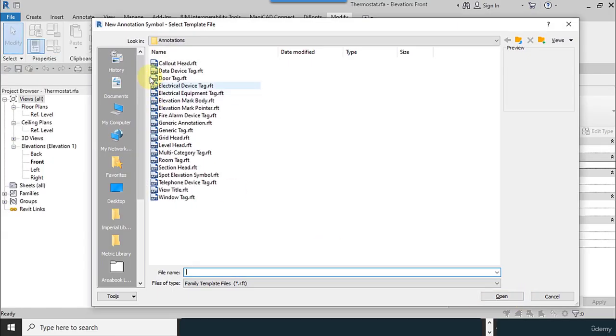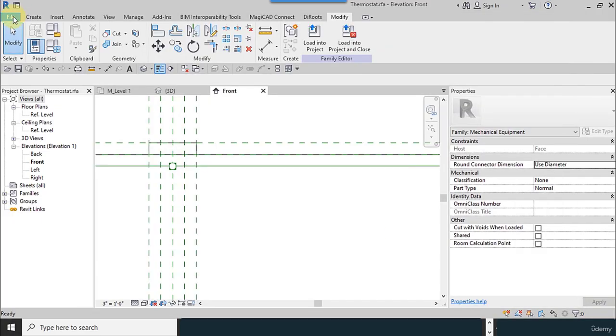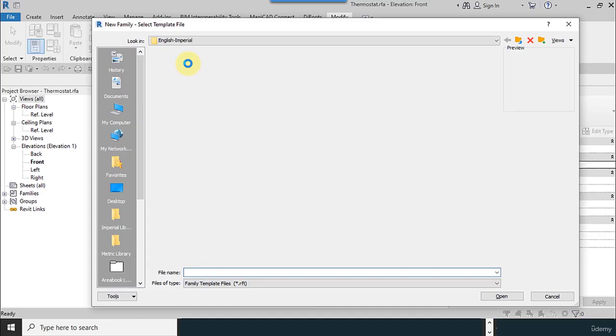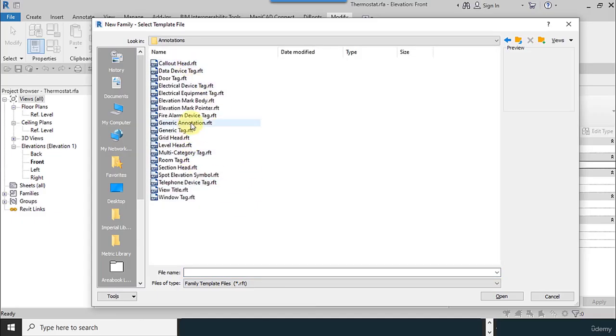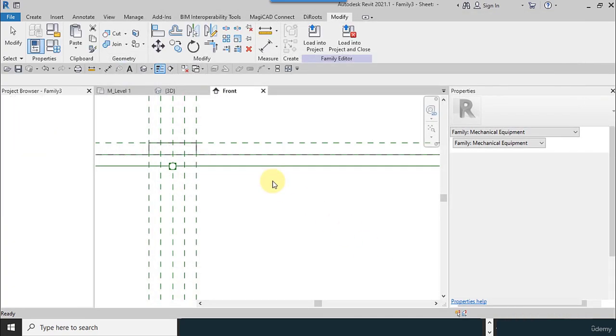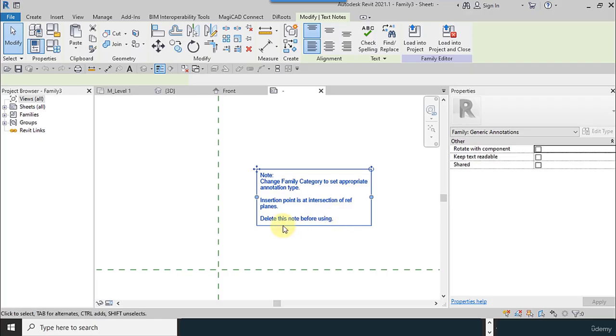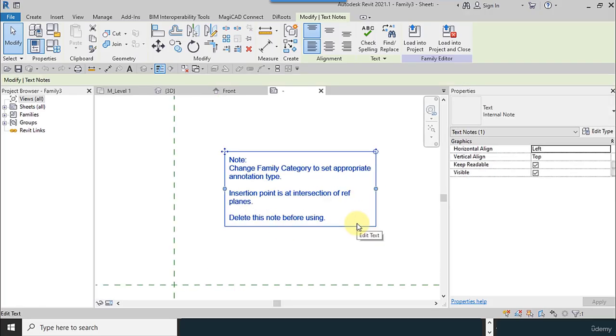If you use annotation symbols, you can see all of the annotations, like for example, I select generic annotations, or you can go to the file, new family, annotations, and generic annotation .rft from here. Open, and we are in the generic annotation environment now.